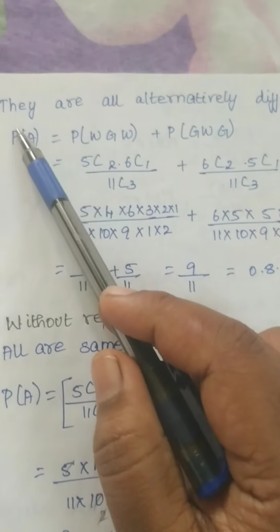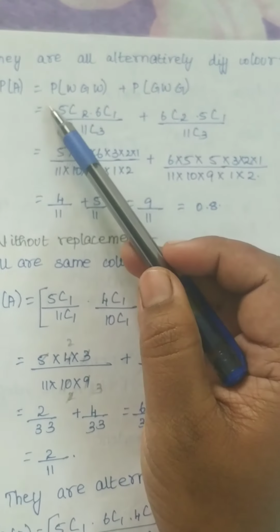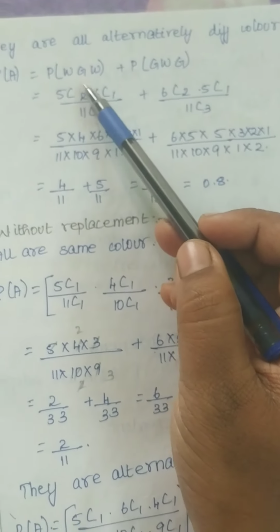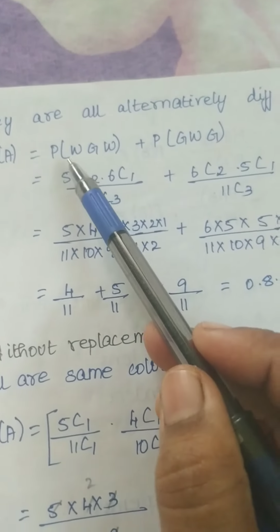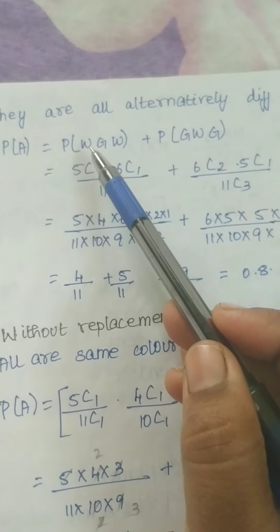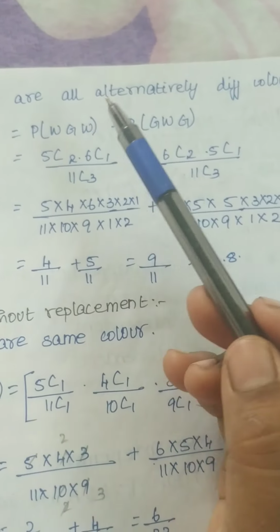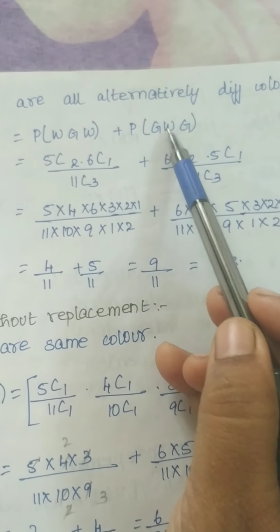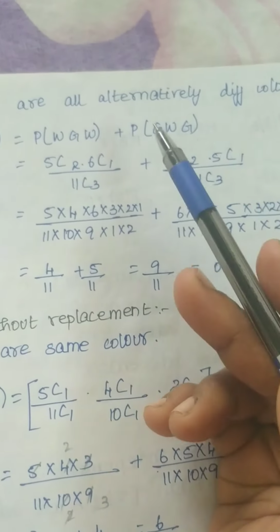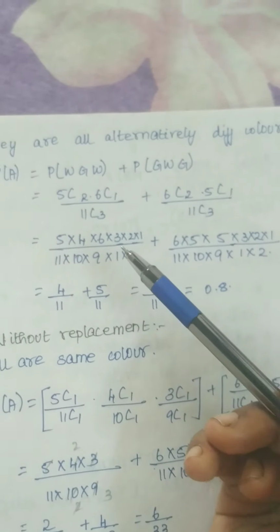You see here, they are alternately different colors. So what is it? Probability of A is equal to probability of white, green, white, alternative combinations. You are having only white-green combinations: white, green, white, and another one is green, white, green. Totally you have only 2 colors. So no problem, you have to interchange and write. Anyway, at last you will get the same answer only.